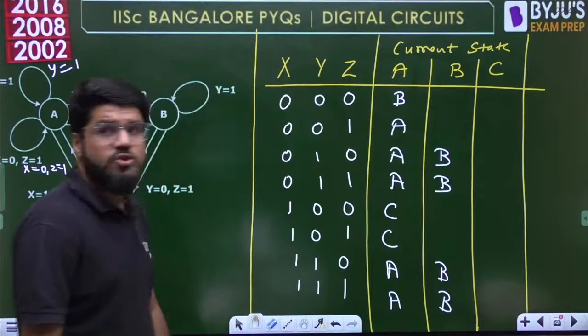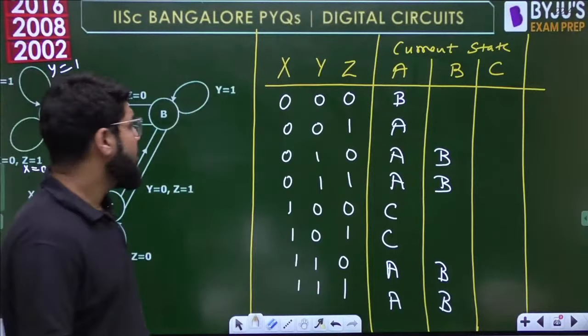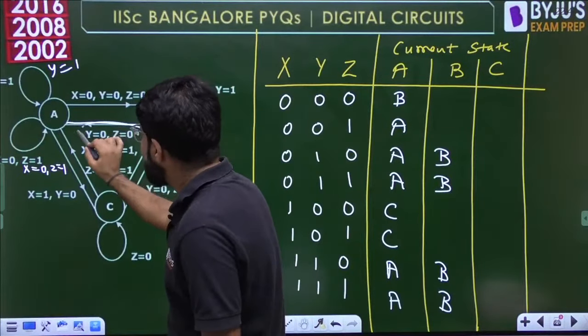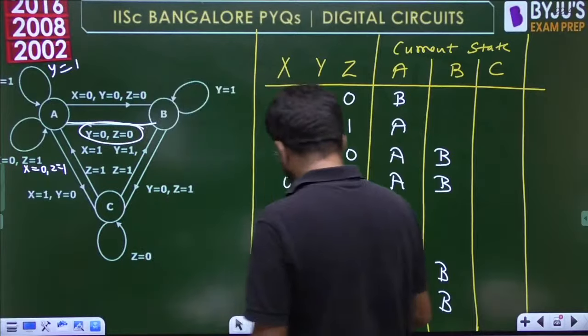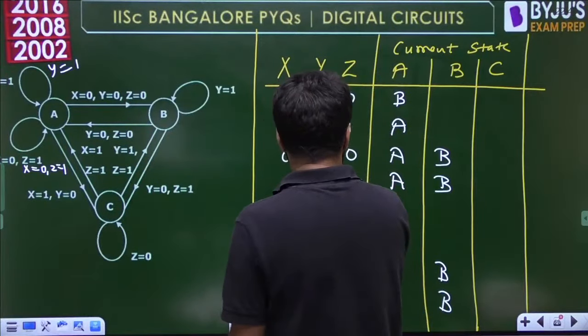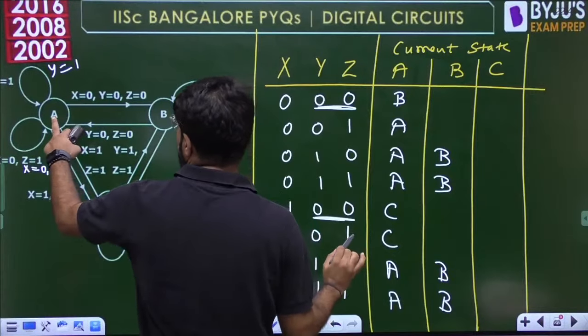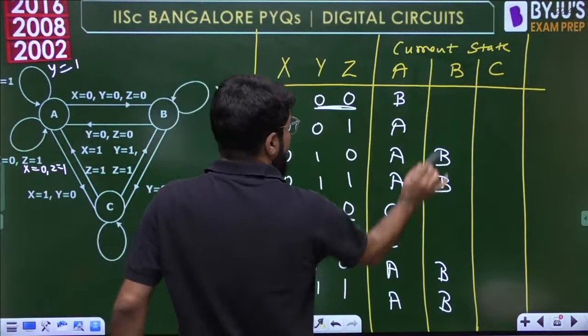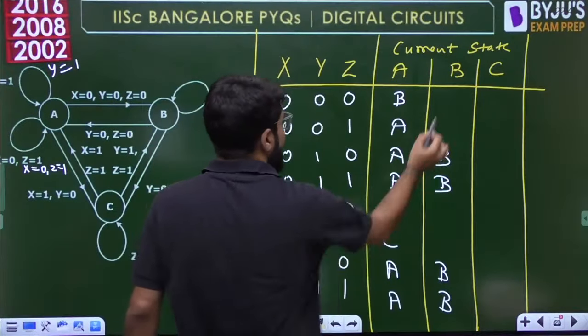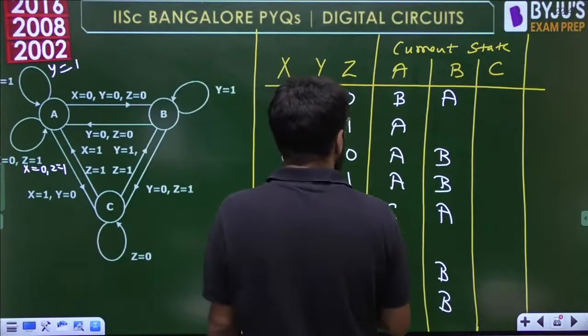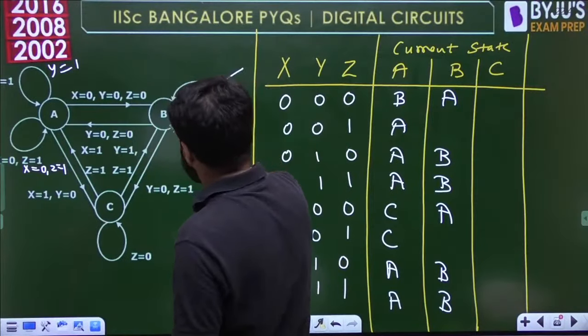The next state remains to be b if y equals 1. Okay, now what is the next outgoing transition? Let's see, what is this y0 z0? If y0 z0, these two, the next state will be a. It is going towards a. So at these two places, please write down a and a. Okay, next, what is there? This is done. This is done.